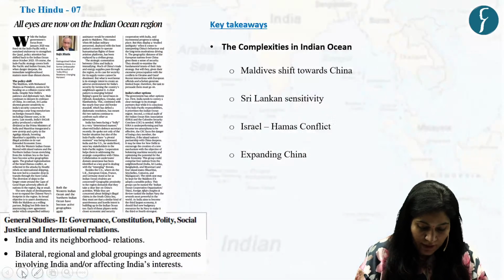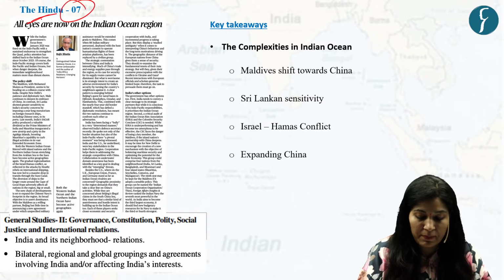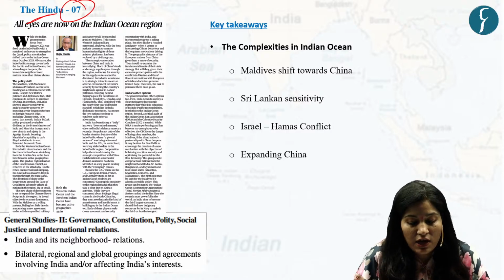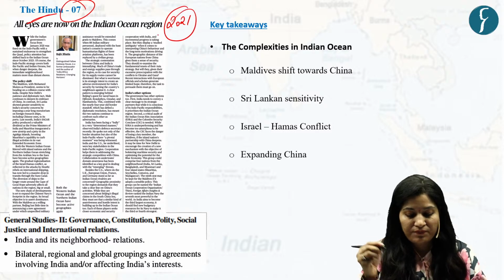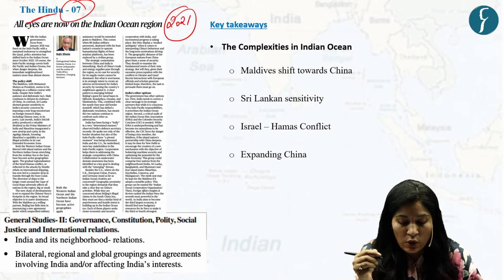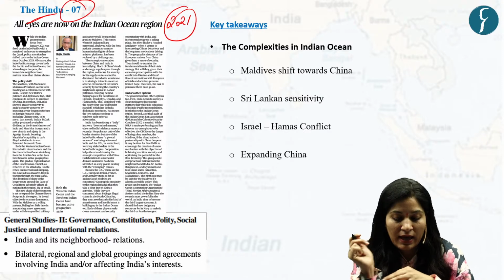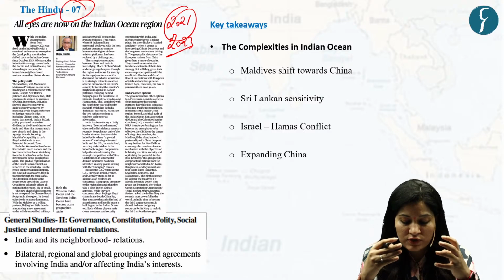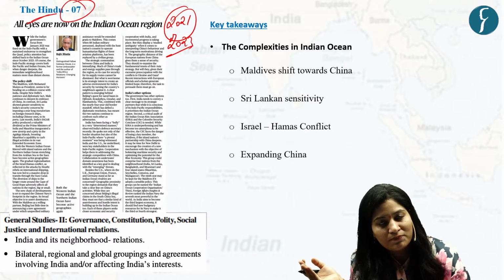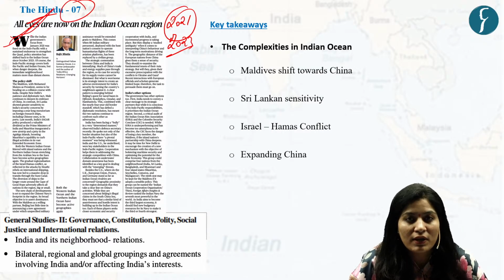Now come to our next topic, which is based on this news article which appeared on page number 7 in the Hindu newspaper. All eyes are now on the Indian Ocean. Context is that since January 2021, India has been actively engaging with Quad Alliance and their focus is more on Indo-Pacific region. But starting in October 2023, India began to redirect its resources, its attention towards Indian Ocean. So this article particularly talks about the shift in India's foreign policy.